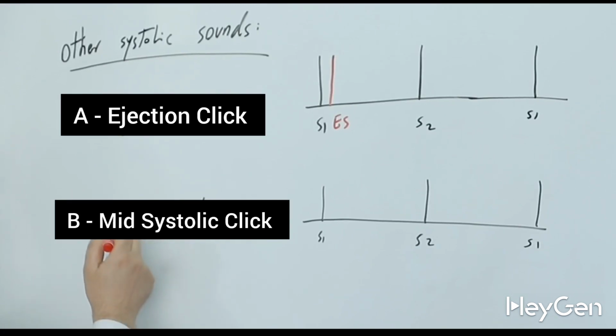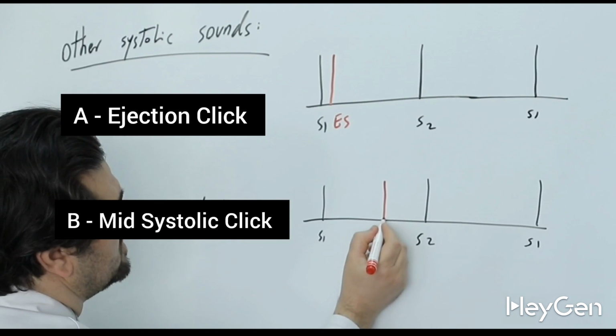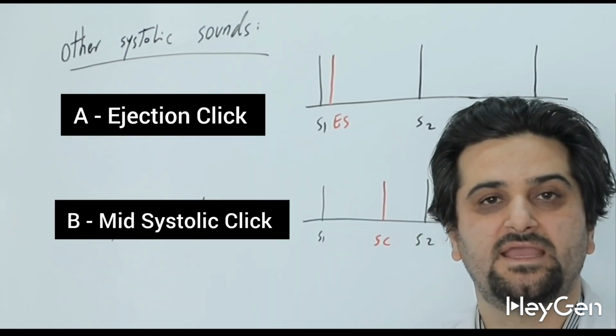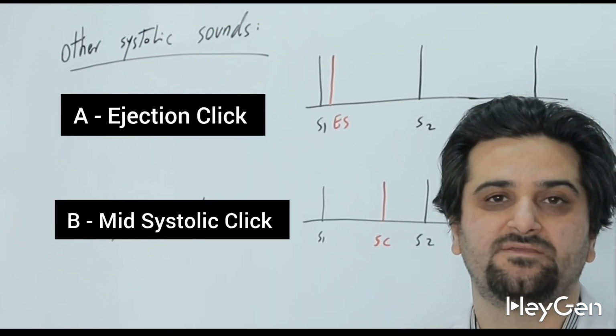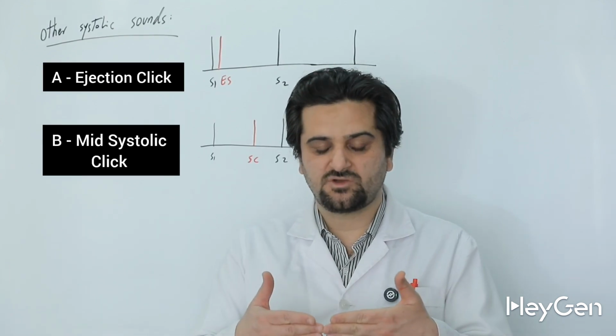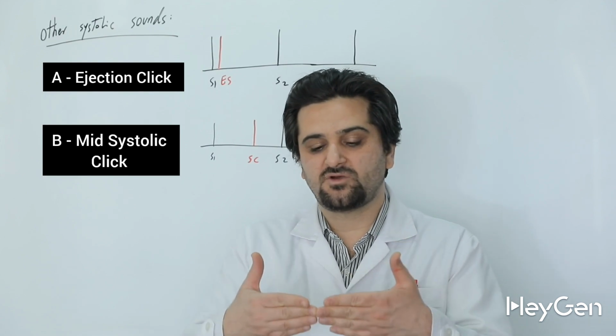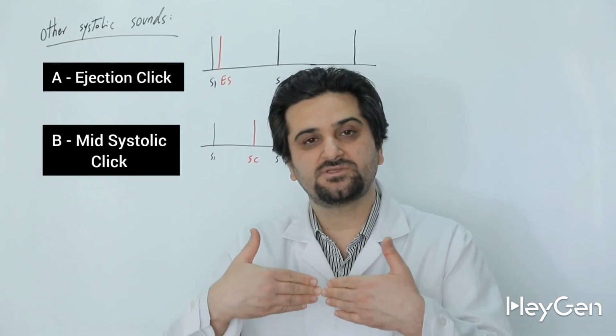The second abnormal heart sound heard during systole is the systolic click, which can be heard in mid or late systole. The cause of the systolic click is MVP, or mitral valve prolapse. In these patients, the mitral valve is prolapsing. For this reason, during systole, parts or all of the mitral valve prolapse.